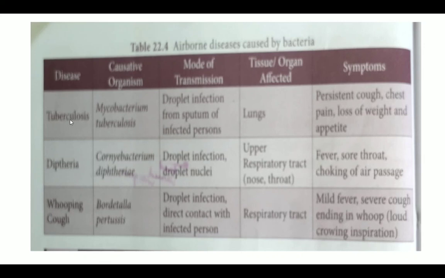The symptoms of these kinds of diseases, TB or diphtheria or whooping cough, are continuous cough, sore throat, choking in the air passage, mild fever. All these are the symptoms for these kinds of diseases. Kindly refer to your textbook page 264. The tabular column is there.